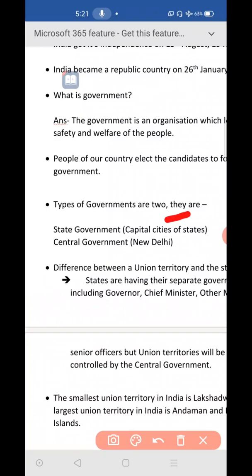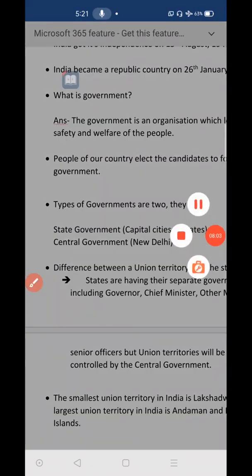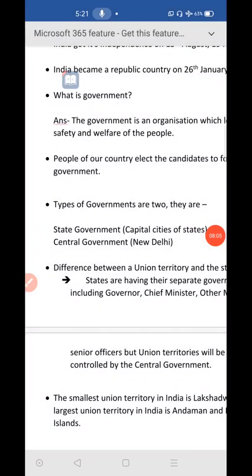Okay, state governments will be taking care of the state. There are 28 states in India. For all the 28 states, there are 28 state governments. Karnataka state government is taking care of Karnataka state. Andhra Pradesh state government is taking care of Andhra Pradesh state. Kerala's state government is taking care of Kerala state. Like this, all the states, they are having their own state governments and they are taking care of their own state.